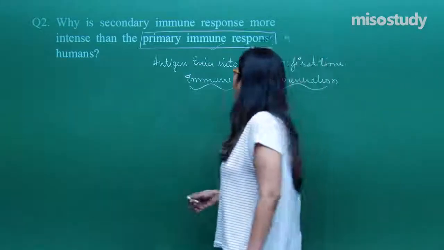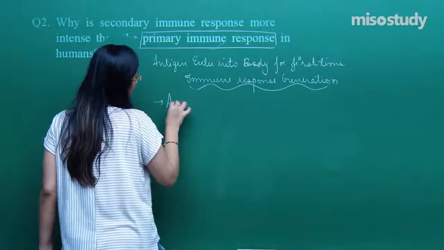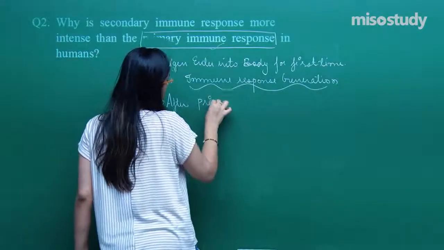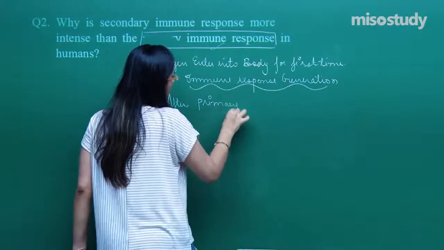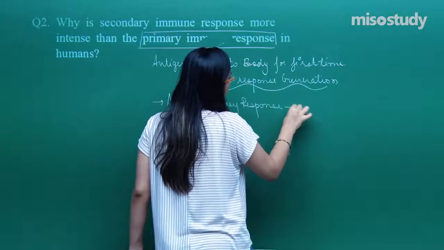So if you have to write the answer for this, it is that after primary response, what is created?